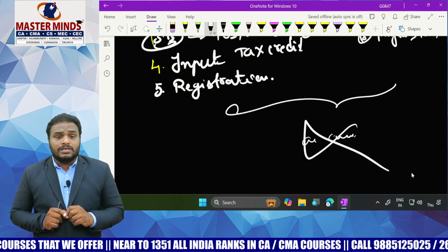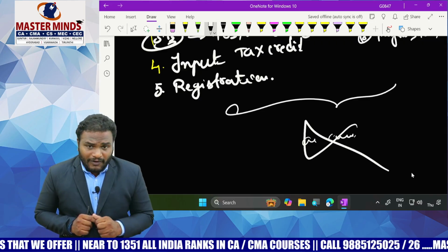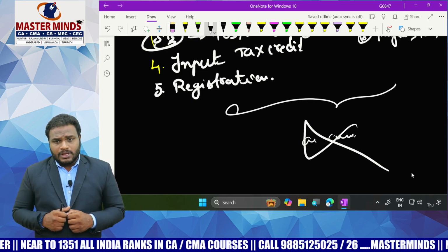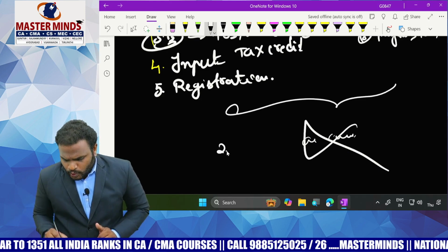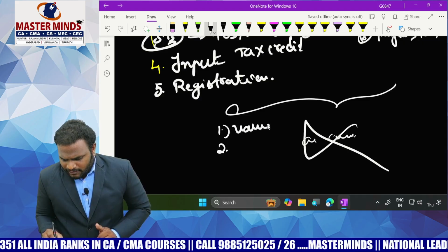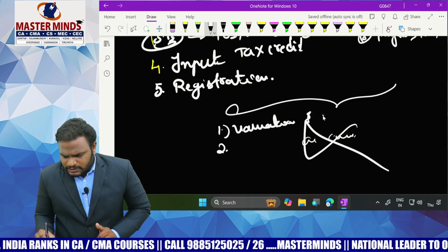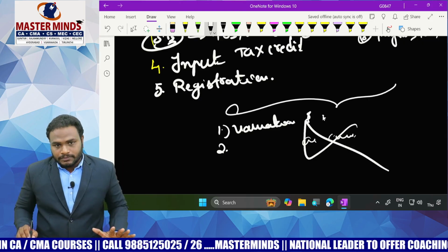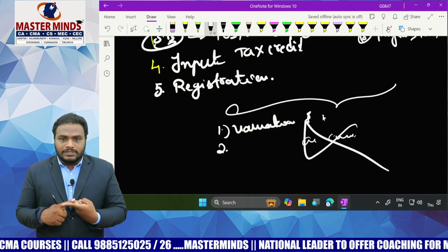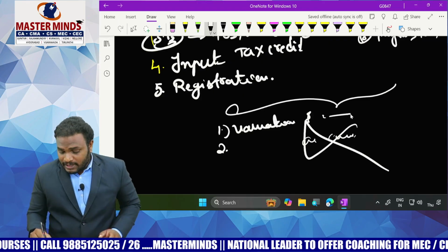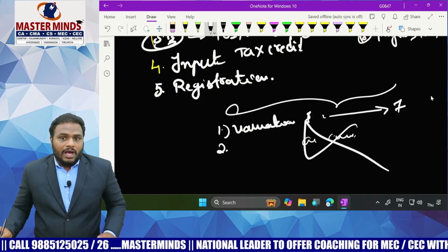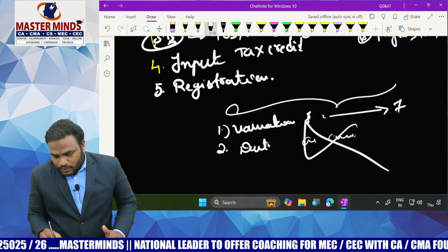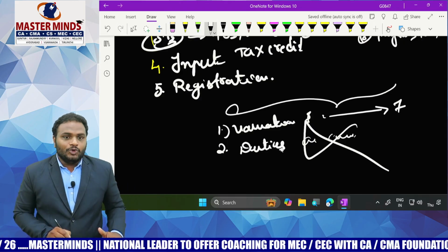Please practice one problem in the valuation chapter in customs. First, please read the valuation of customs. Please try to solve one problem, which is sufficient and covers all the adjustments. That problem will be given in the examination for 7 marks. After completion of the valuation, then the duties under customs.